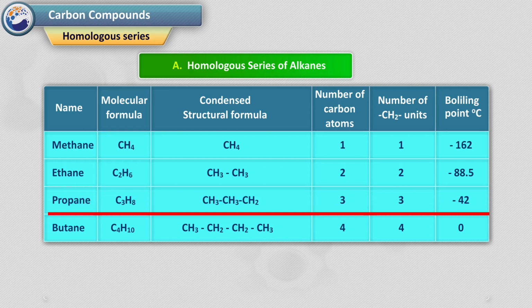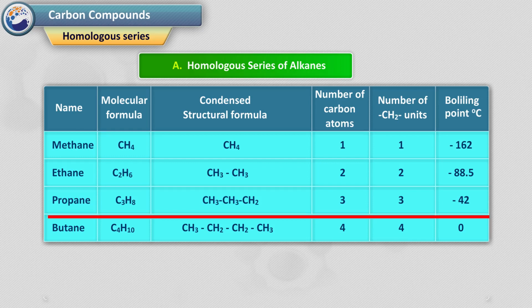Propane, molecular formula C3H8, structural formula CH3CH2CH3. So number of carbon atoms will be 3, number of CH2 units 3. Boiling point is minus 42.